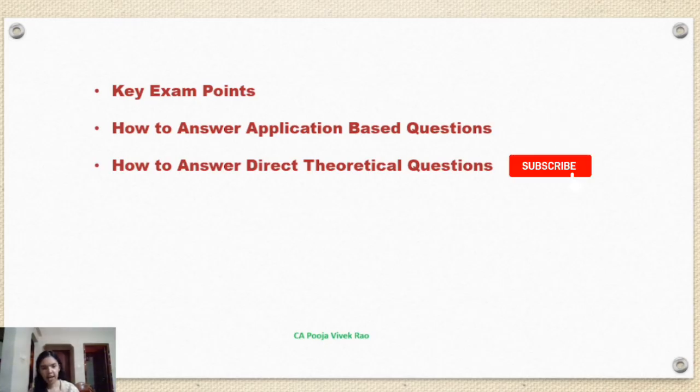Then point number 3, highlight the main point. Present answers using headings, subheadings and bullet points. And if possible, highlight keywords to draw the examiner's attention to important concepts. Then point number 4, avoid flowcharts and diagrammatic presentation. For direct theory questions, do not write flowcharts and diagrams. The answer should be descriptive and explanatory.